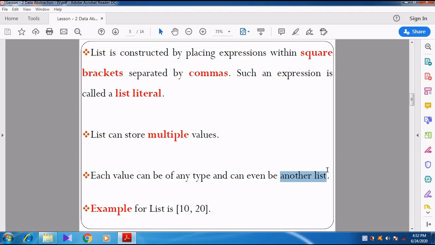These topics we will discuss in chapter 9 in a detailed manner. Here they are giving only one line: a list can contain another list also. So the example for the list is given here. Within the square brackets they have given 10, 20.